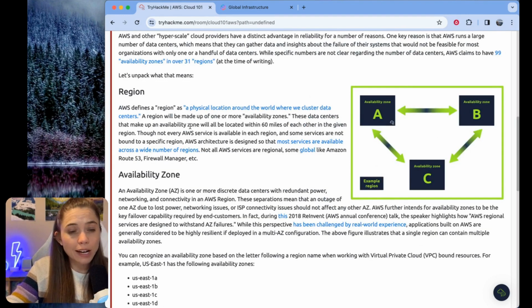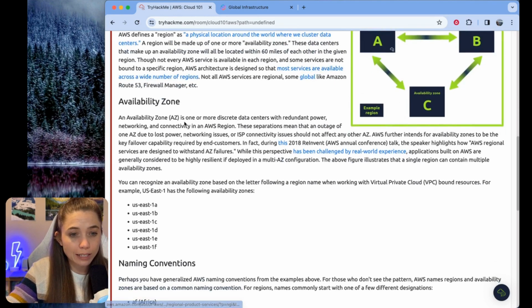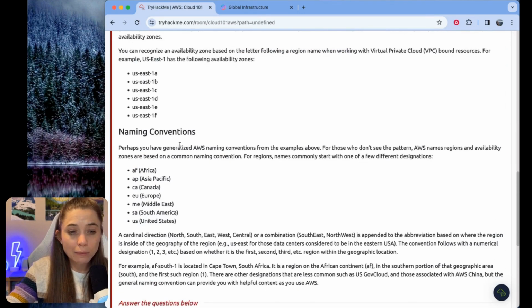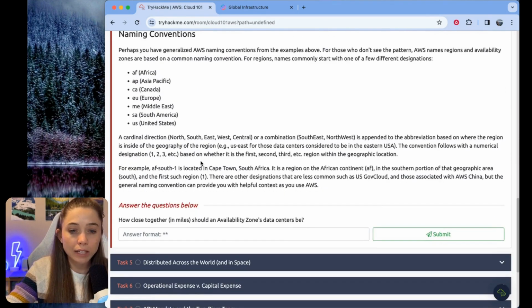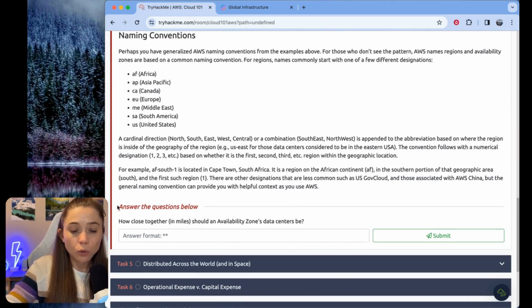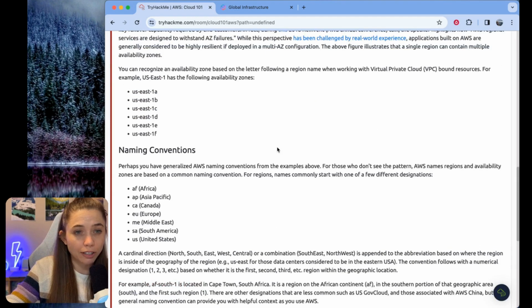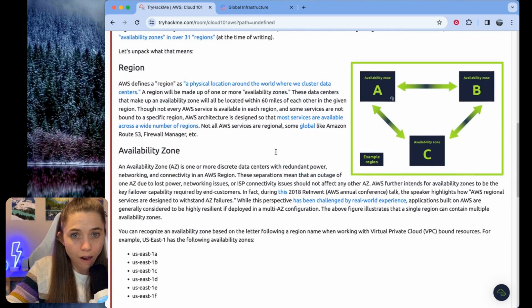Definitely, if you're trying to learn AWS, come into this task and read through it thoroughly. This is a lot of good information. I'm just skimming over it. It talks about naming conventions. That'll be very useful even when you're working in the console, giving some examples. Now, here's the question it's asked us. How close together in miles should an availability zone's data centers be? I think the answer to this is 60 miles. I'm sure it probably already said this up here. Let's see what it said.